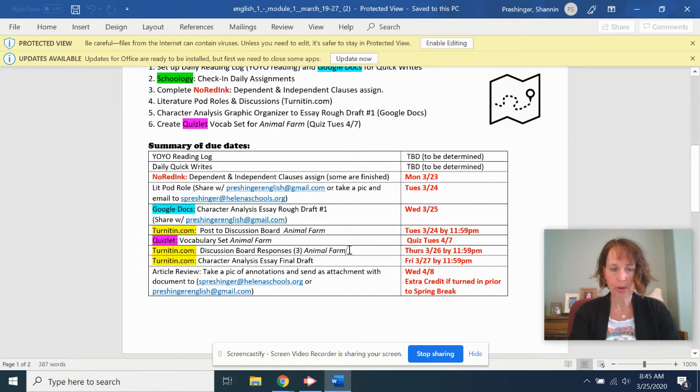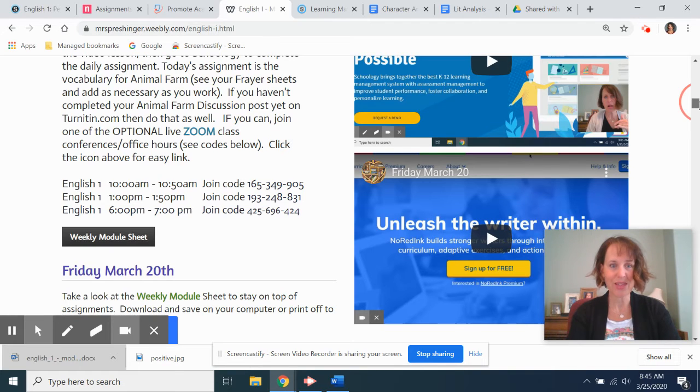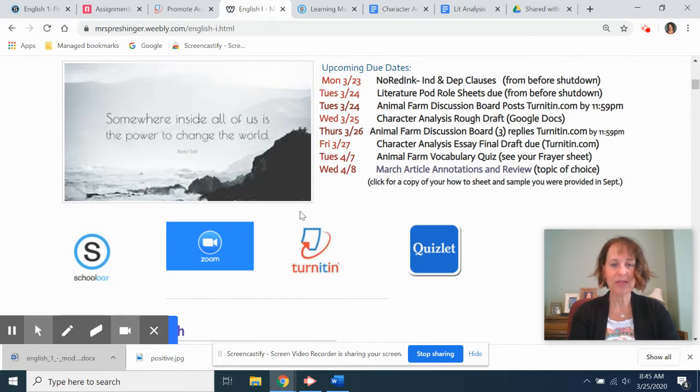Today, what I want to walk you through here in a little bit, the lesson will be about how do I respond to someone on the discussion board. I would like you having an online conversation, remember, as best as we can in this environment. So I'm going to walk you through how to do that here shortly. Don't forget, these are the Zoom codes here if you want to come in for office hours today. All you need to do again is just click this little picture and it takes you, it's linked right to the join page, so you don't have to do any digging or searching. Your Turnitin link is right here. Just click and it will take you right where you need to go.